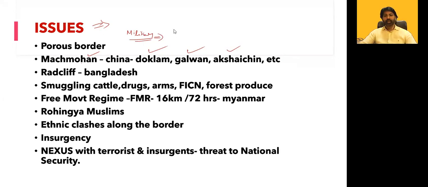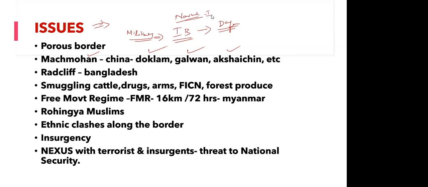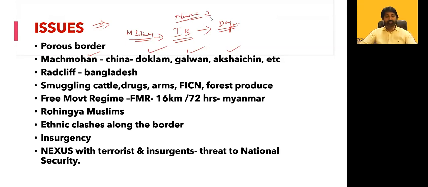See, IB is for complete. But apart from that, you have special wings within the defense forces. For example, the Navy is there, meaning naval intelligence is there. There is a separate department within the Navy. Same way, Army intelligence is there. The Army officers will work within their particular domain and they will look after it.